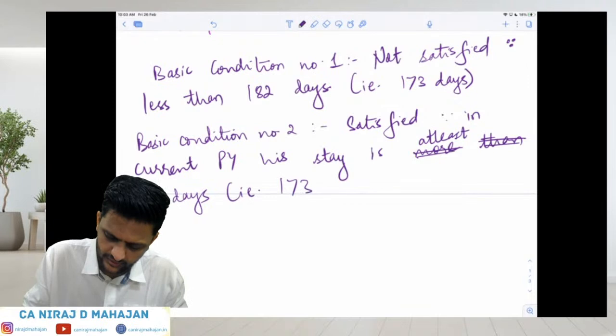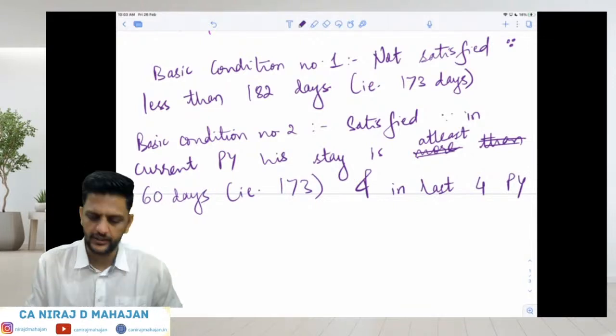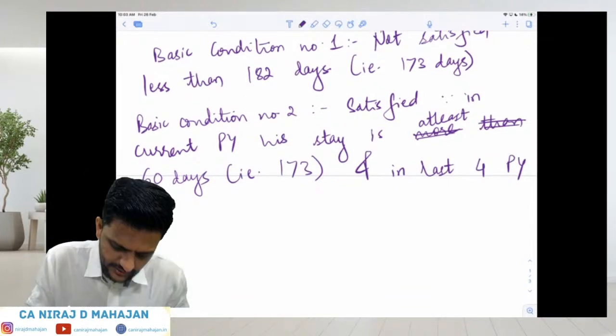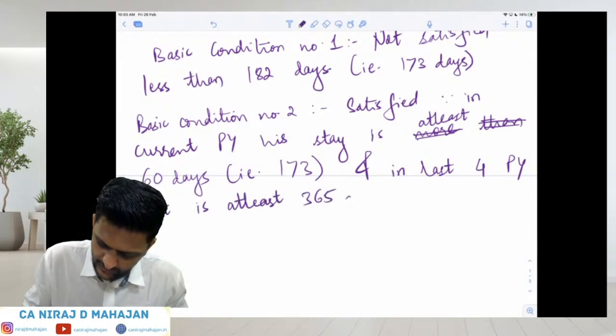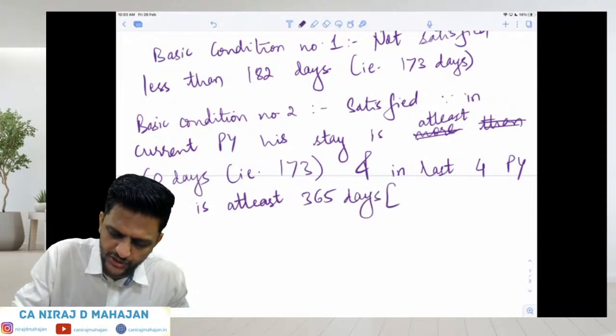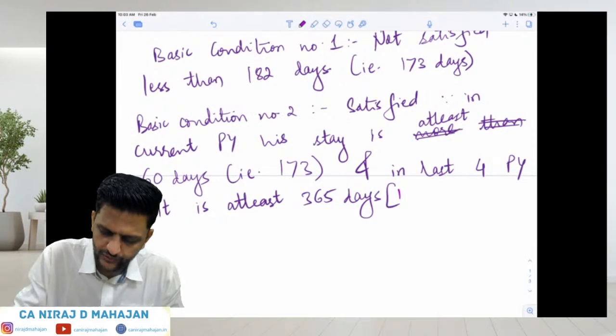173. Okay. And in the last 4 PY, it is how many days? It is at least 365 days. Please show how it comes to how much. Please show these numbers, it is very important. Current year 170, no, not 170, sorry. We have to go for the last 4 years, no?